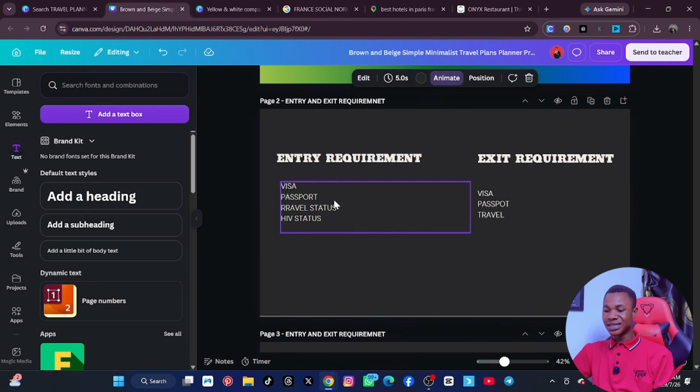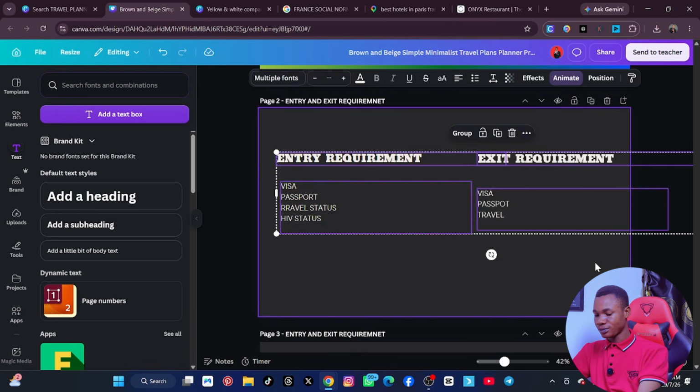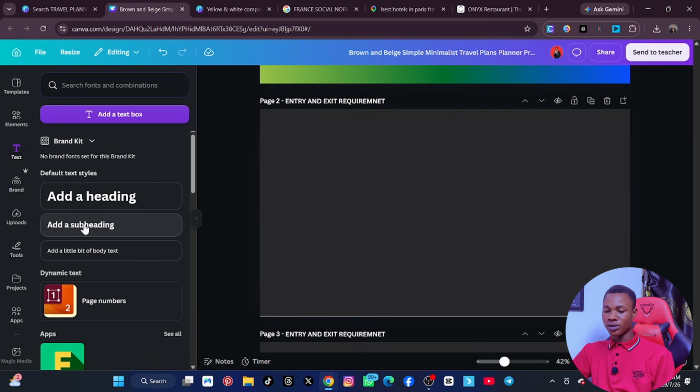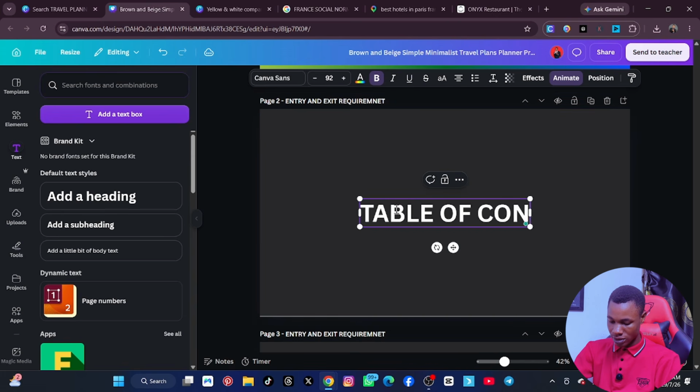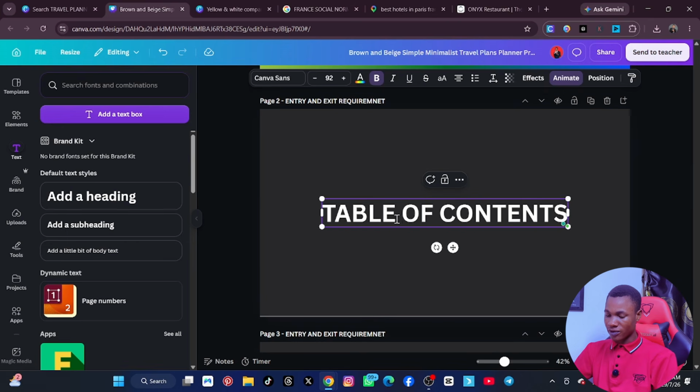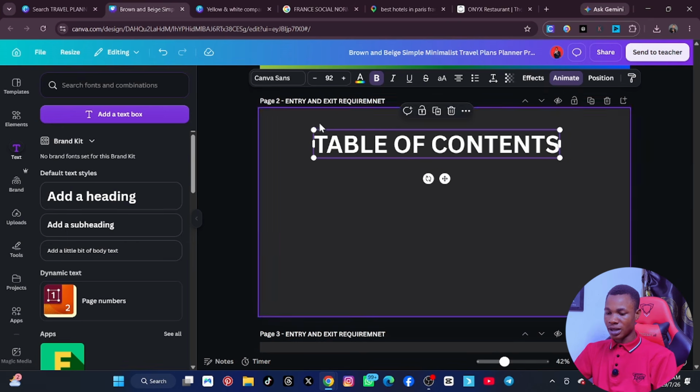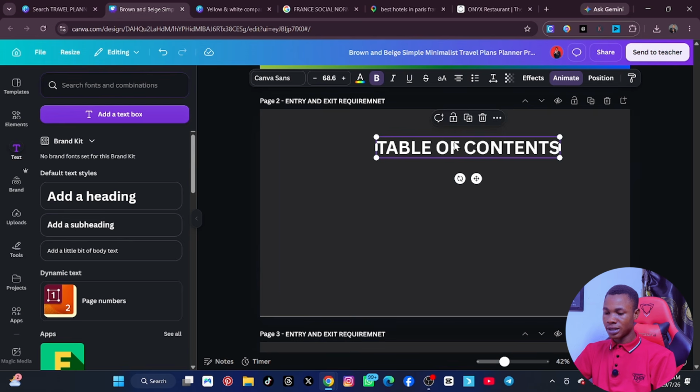So when I duplicate it, the second slide, I will delete it. Now I'll bring in a new text, and I say table of contents. Is that okay? Table of contents. All right. Oh, I typed rubbish. Table of contents, and I bring it here, and now resize it.